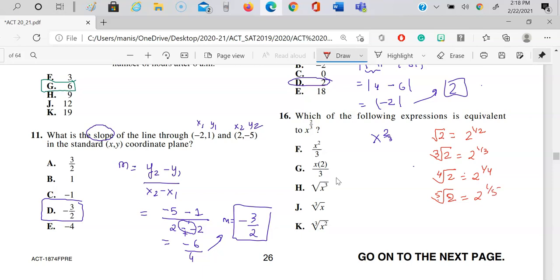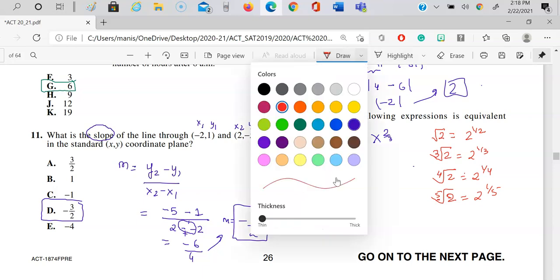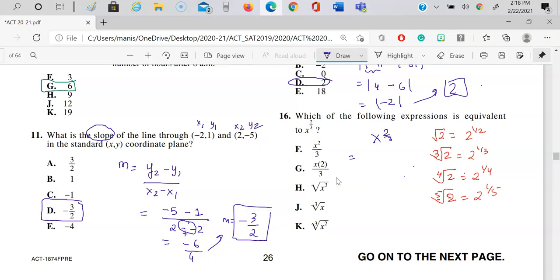Whatever is the order or the index or the degree over here, it goes like this. So now in this case, when you see x^(2/3), it is telling you that you can also write it like this, x squared, and you can write it as 1/3 like this. You see, when I do 2 times 1/3, it will give me 2/3 only.